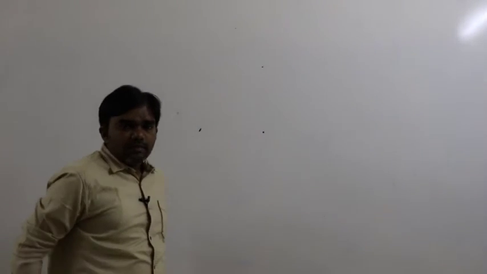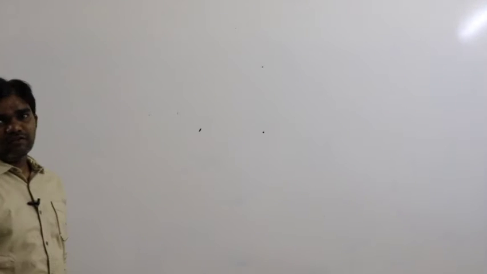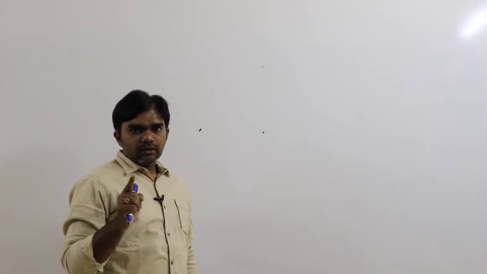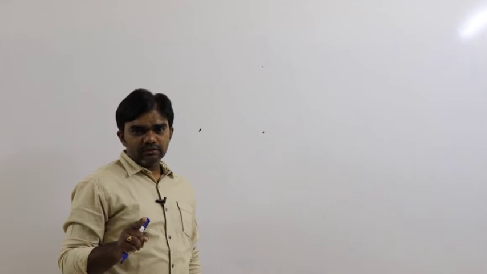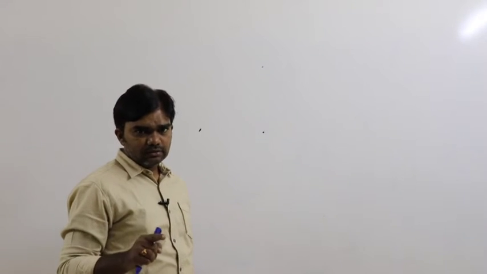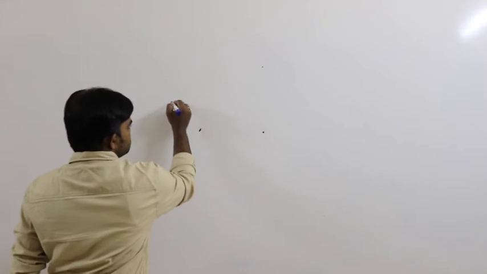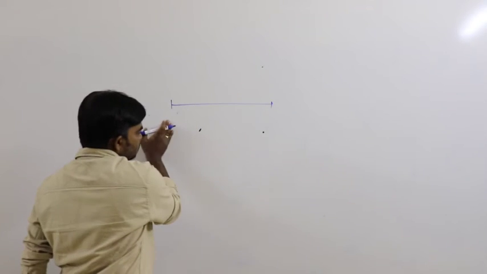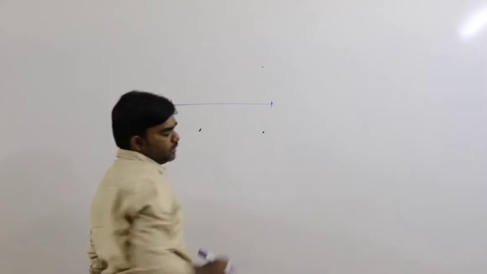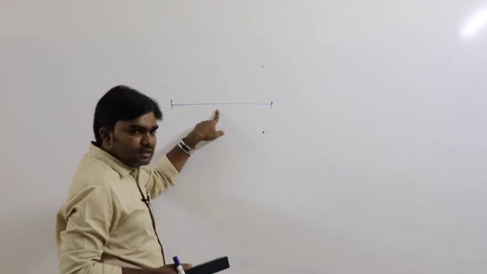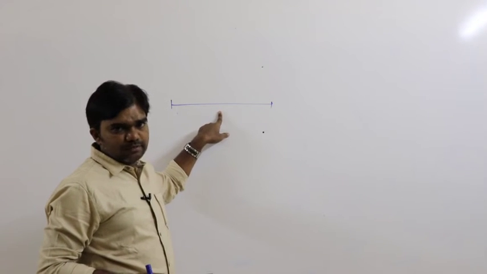Next, let us discuss some applications based on average velocity and average speed. And one more very important thing: in a straight line path, the average velocity of the body must be equal to the average speed, because when the body moves along a straight line, distance must be equal to displacement.